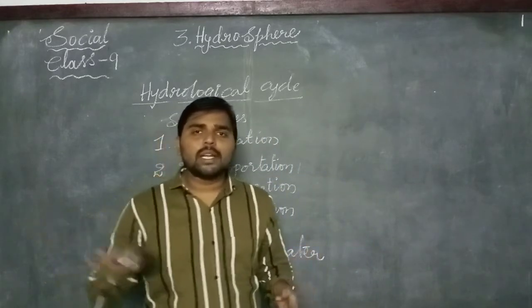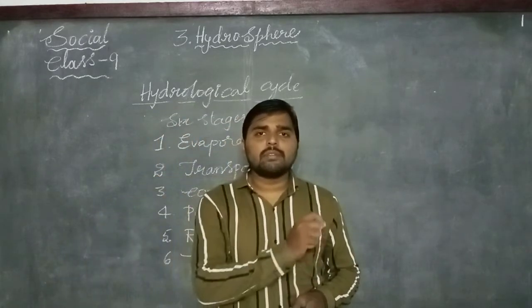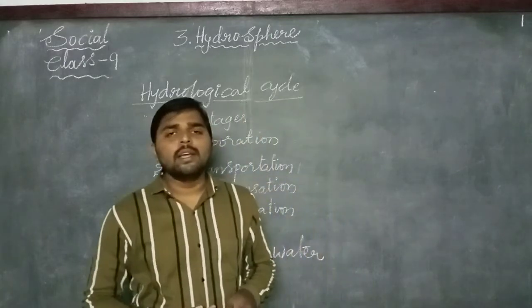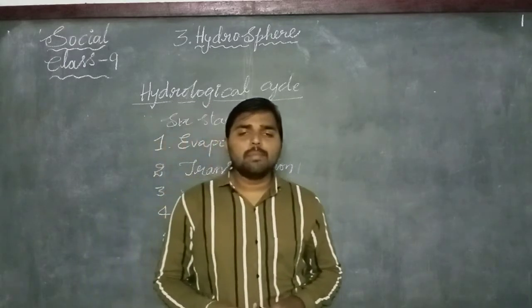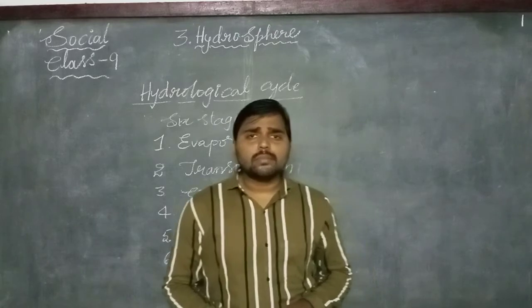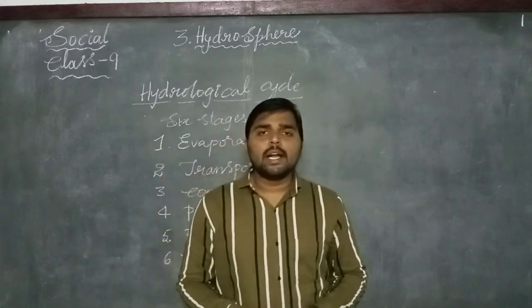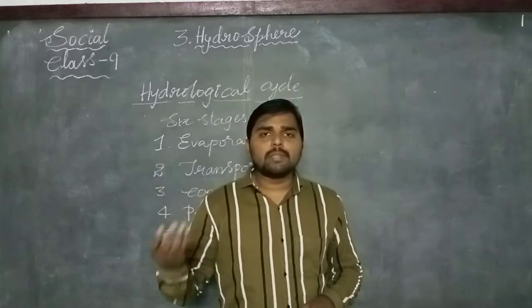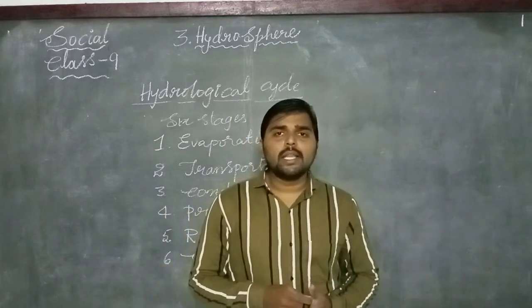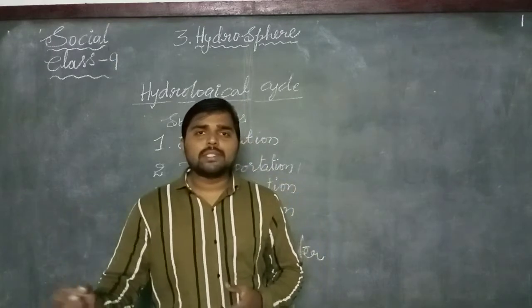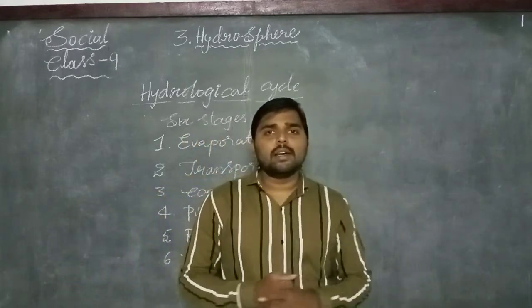The movement or flow of water on the surface of the earth in the form of rivers, lakes, and ponds, this is called runoff. Runoff means the flow of water on the surface of the earth from the hilly region or from the landmass to the oceans. The water that flows from the landmass to the oceans is called runoff.